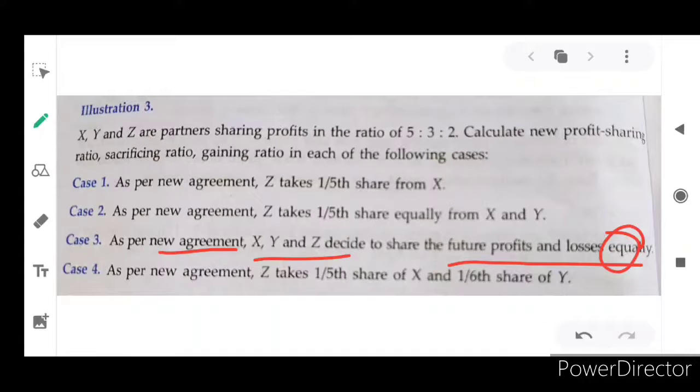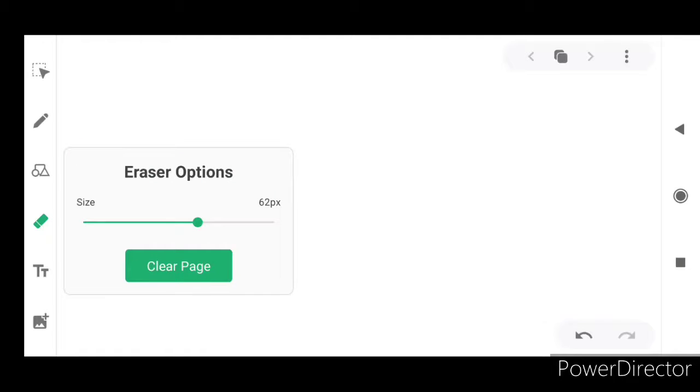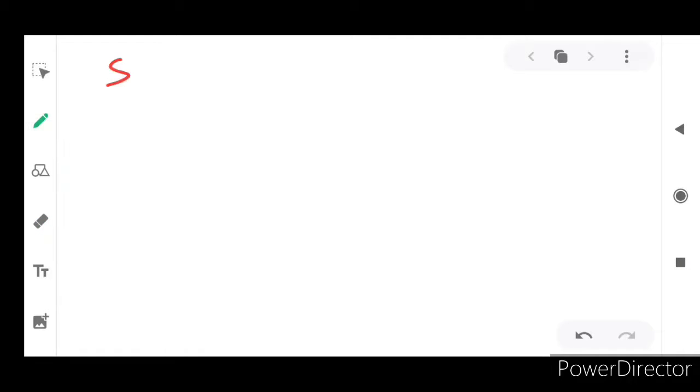You have to keep in mind that the existing profit and loss sharing ratio is 5:3:2, and now they want to share their profit and losses equally. Equal means 1 by 3 for all the partners, because there are 3 partners, X, Y and Z. So 1 by 3, 1 by 3, 1 by 3.